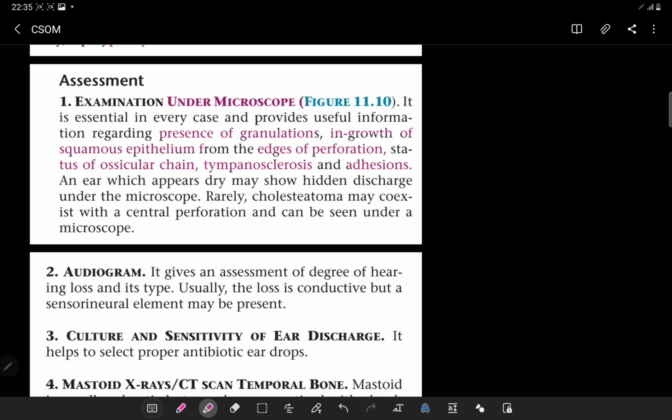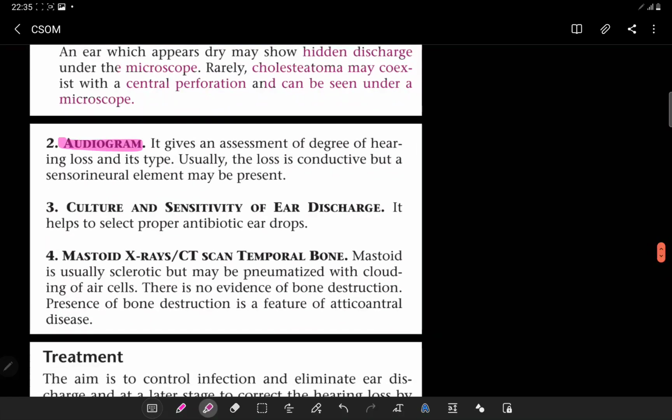An ear which appears dry may show some hidden discharge under the microscope. Rarely, cholesteatoma may coexist with the central perforation and can be seen under a microscope. Now, the audiogram, which is very important. It gives an assessment of the degree of the hearing loss and its type. Usually the loss is conductive type, but a sensorineural element may be present. Culture and sensitivity of the ear discharge helps to select the proper antibiotic ear drops that may be needed.